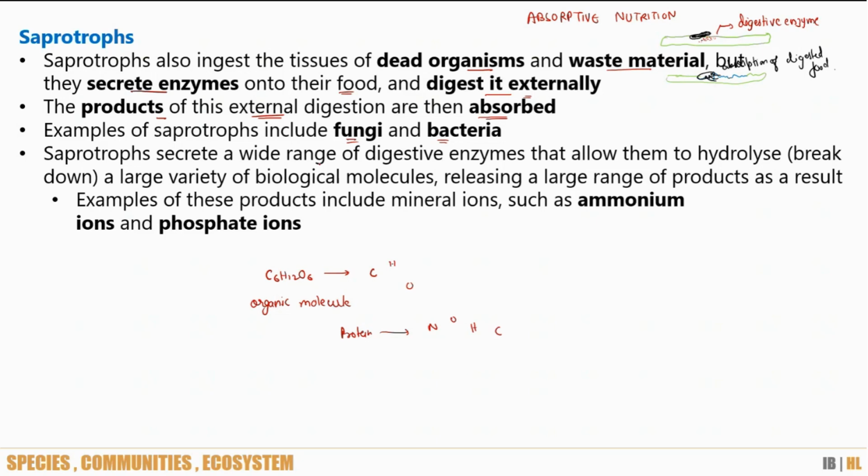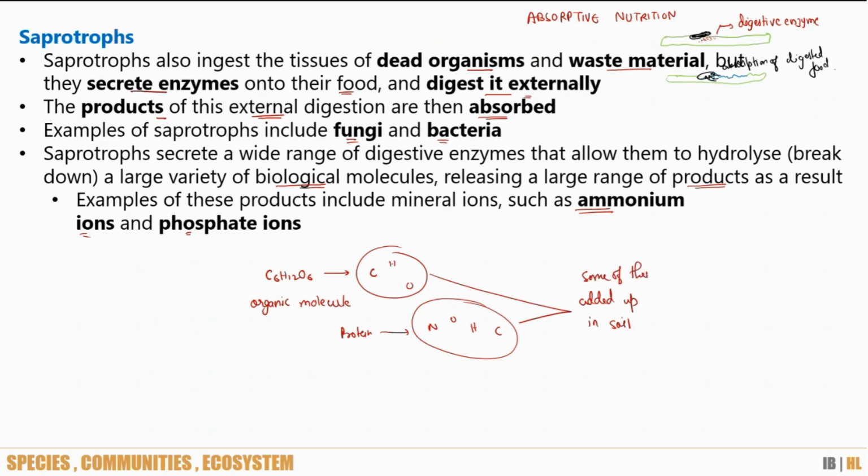So when saprotrophs perform this digestion, biological molecules are broken down to release a range of products. Some examples given here are ammonium ions and phosphate ions. Now all these ions, some of them are added to the soil. Okay, clear? Understood? Any doubt?